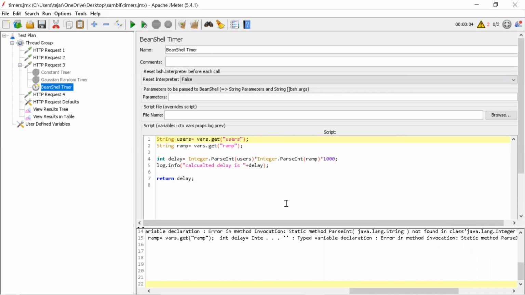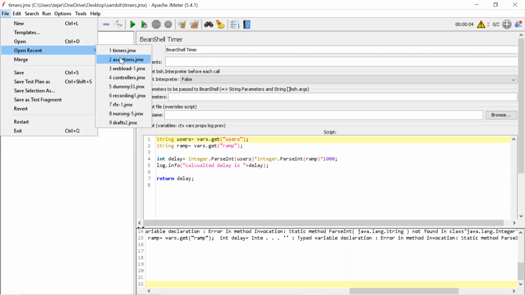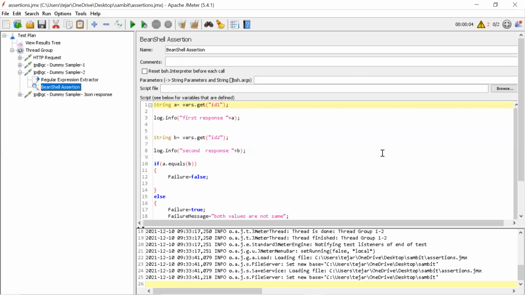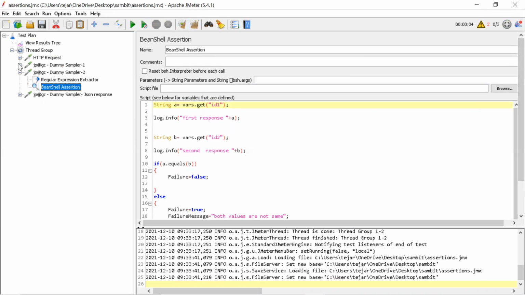I think some spelling mistake. Where have we written that code?